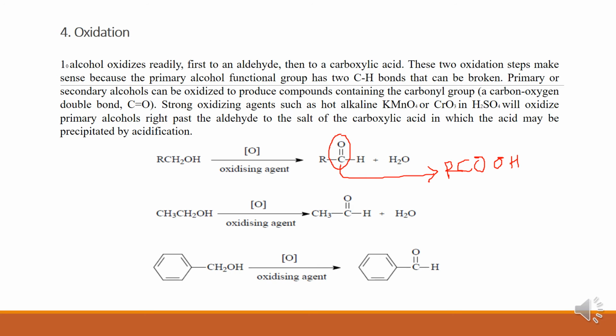Strong oxidizing agents such as hot alkaline KMnO4 or chromic oxide in H2SO4 will oxidize primary alcohol right past the aldehyde to the salt of carboxylic acid, in which the acid may be precipitated by acidification. These are the examples.